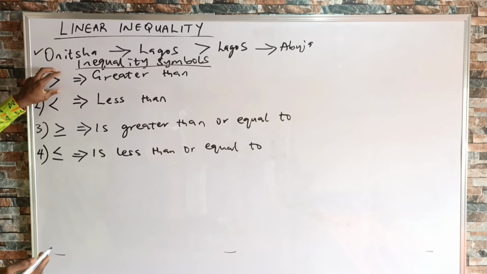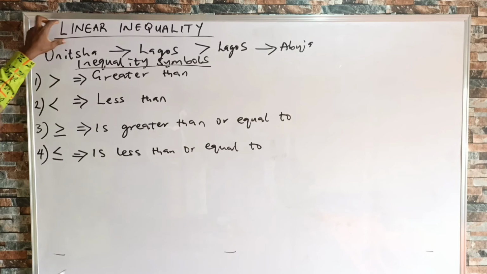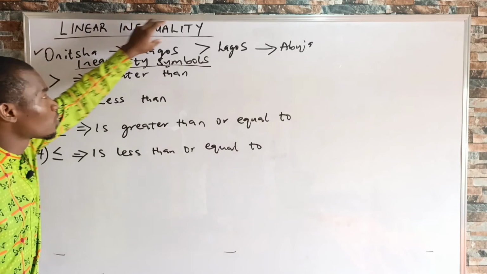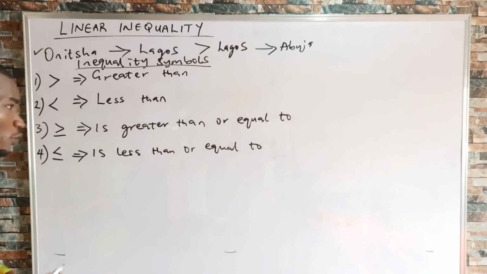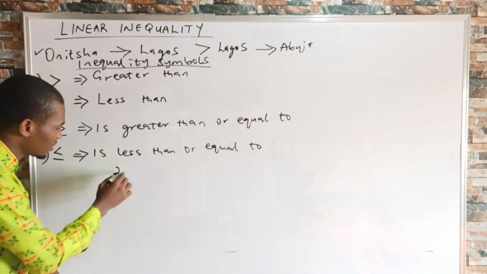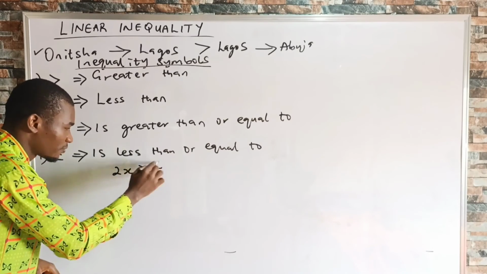All right, looking at this, let's take the last thing before we call it a day in this video. Remember, the term linear means straight. So why I'm considering linear inequality is because in my subsequent videos, we begin to solve problems that resemble a situation like this: 2x is greater than 4.